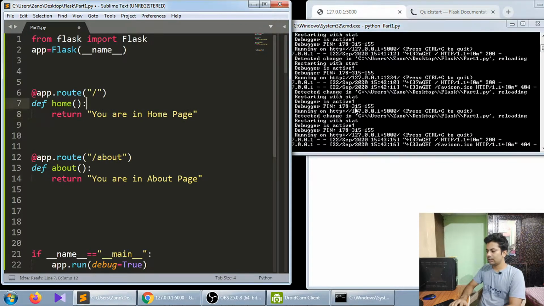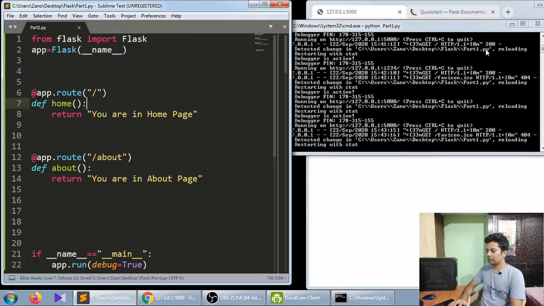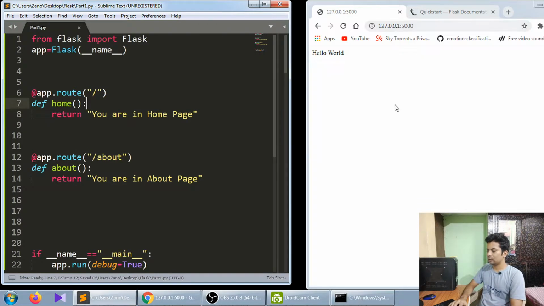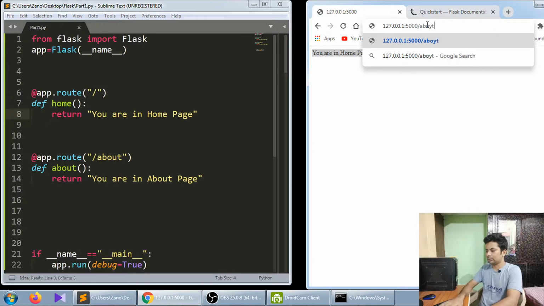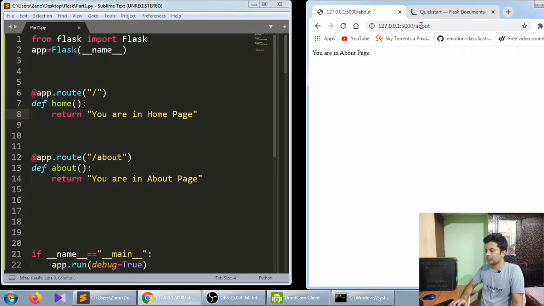Now we'll just save it and it will automatically load. We don't have to reload it, see, it's automatically loading. Now we'll reload our page. See, it's returning "you are in home page", the one we have written here. Now we'll put a slash and say about. So it's returning "you are in about page".